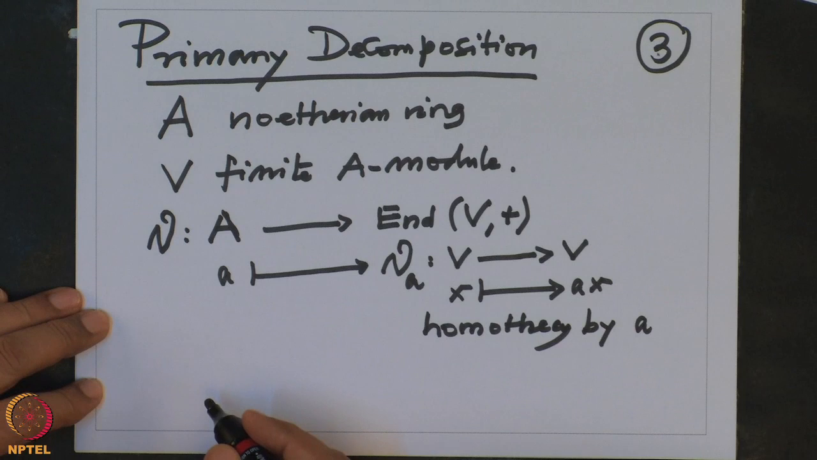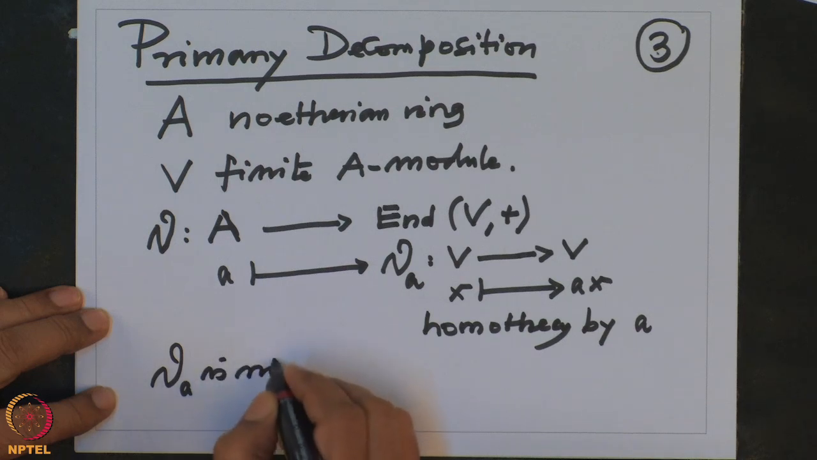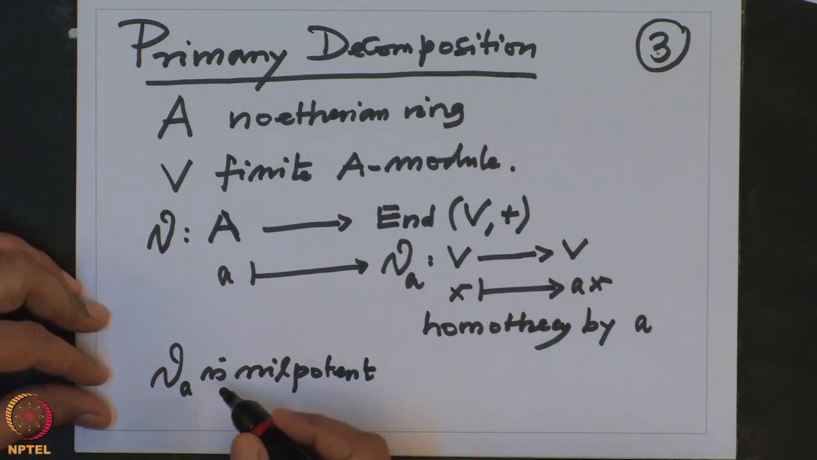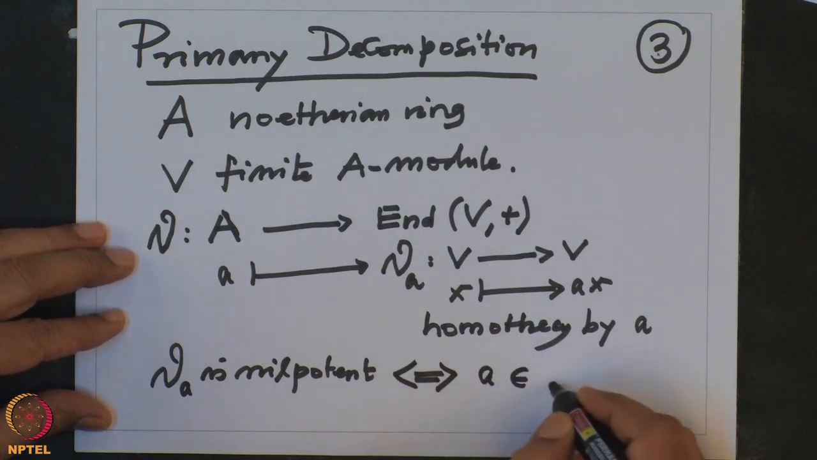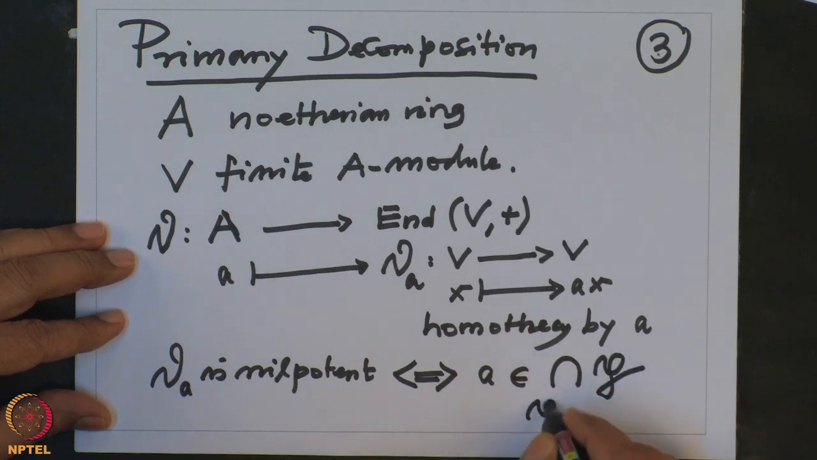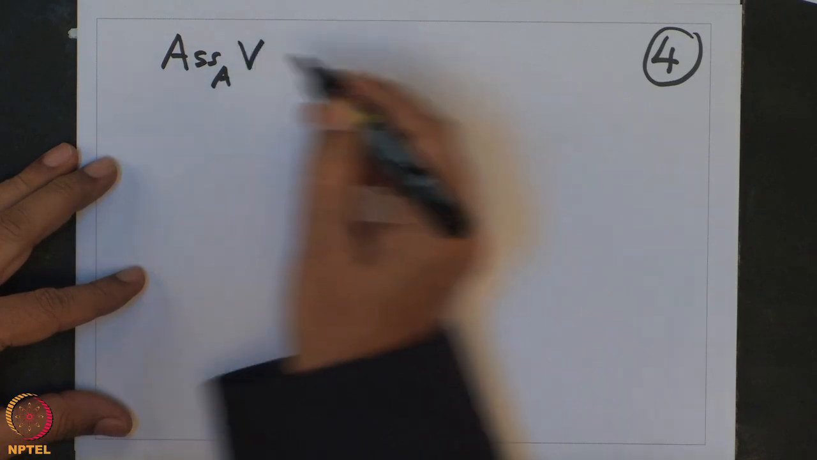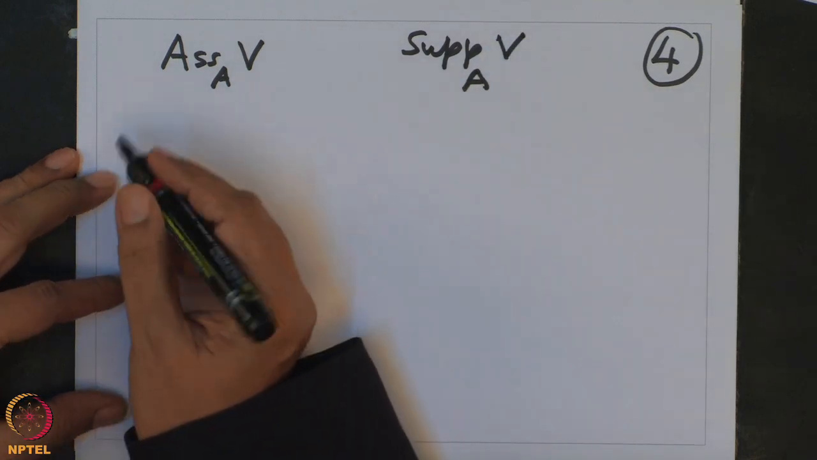So note that homothety theta a is nilpotent, that means composition of theta a finitely many times becomes 0, if and only if a belongs to the intersection of all P, where P belongs to the associated primes of V. This is very easy because I am going to use the fact that the associated primes of V and the support of V have the same minimal elements. This is what I am going to use.